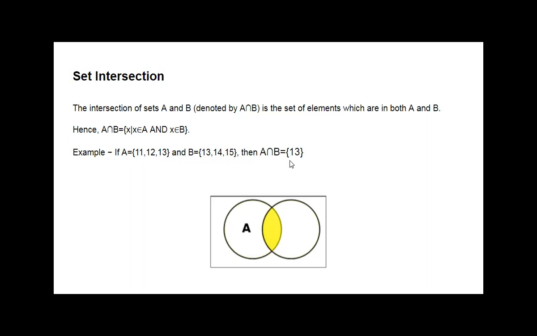Okay, it is a unit set. Only one element is in this set because the common element is only 13. 11, 12, 14, 15 are not in common. The common element is only 13 in set A and set B. So A intersection B is equal to 13. Getting? This is the set intersection.